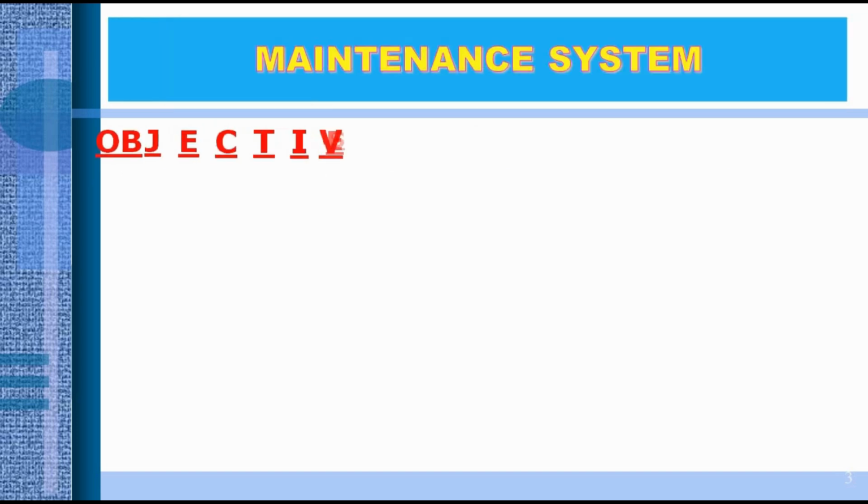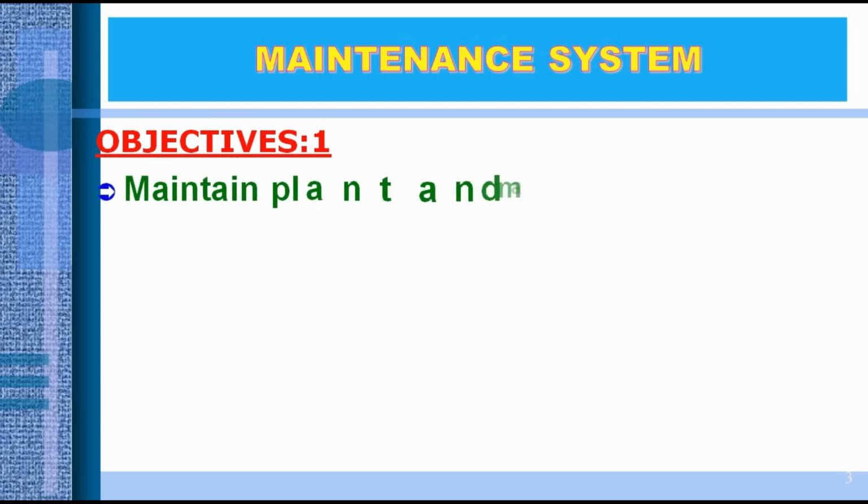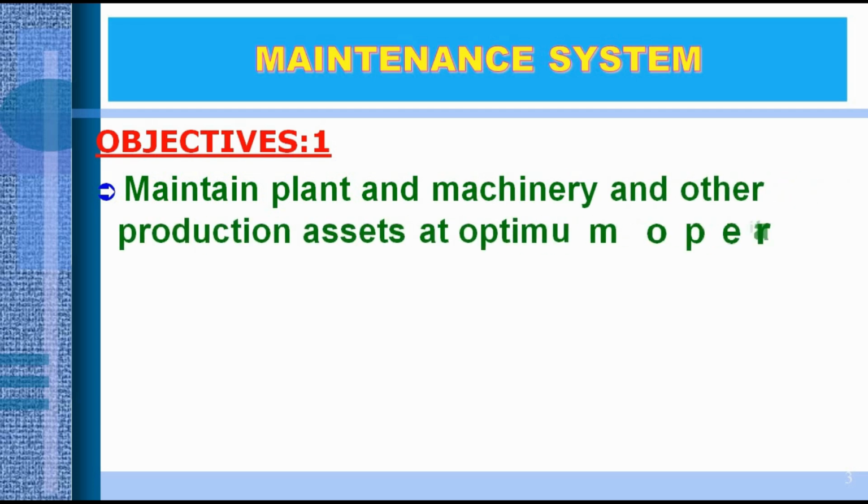Now comes to the next: what are the objectives? Before starting the session, we have to know the objectives. Here you see the first objective: maintain plant and machinery and other production assets at optimum operating efficiency. If I maintain all plant or plant related machineries and production assets to get their maximum operating efficiency, then I say I do good maintenance. So this is our first objective.